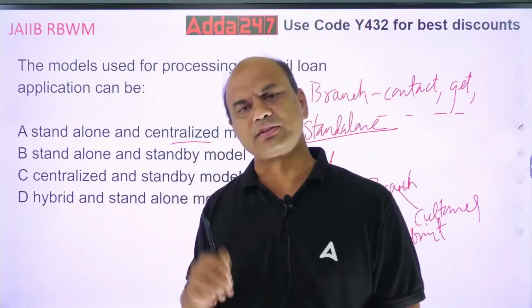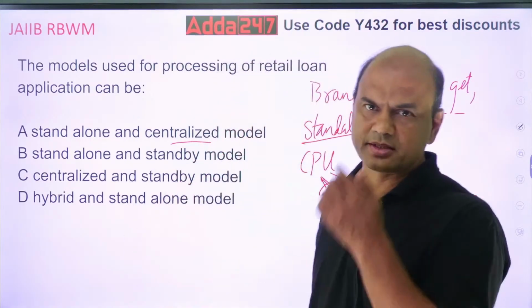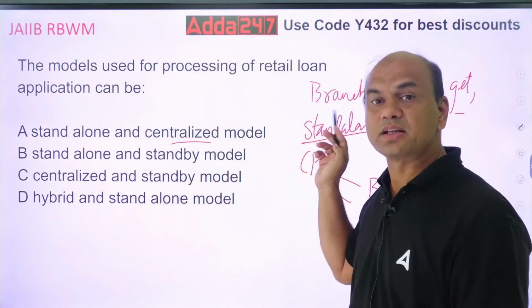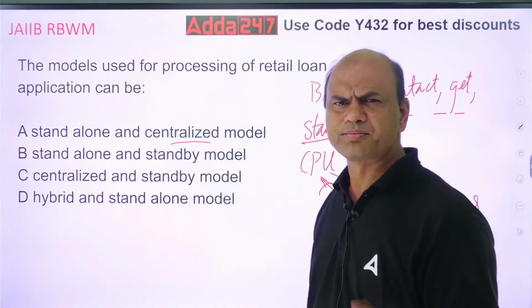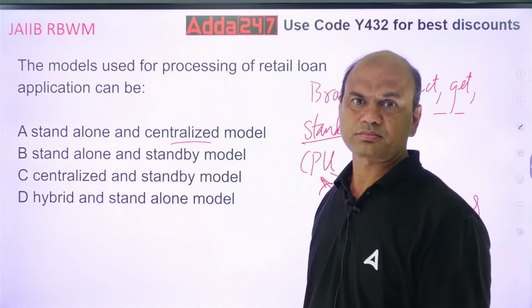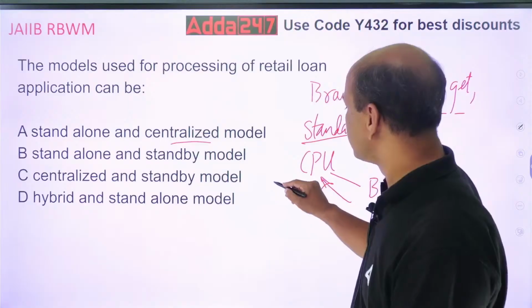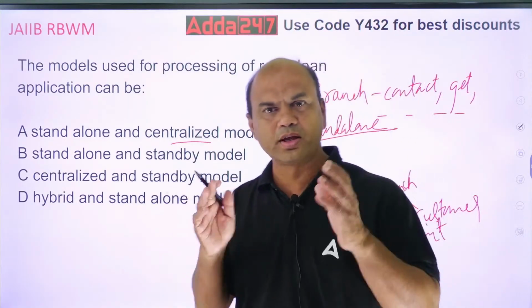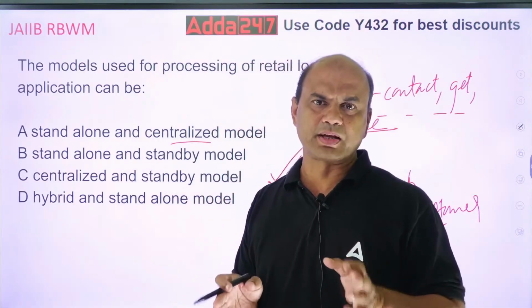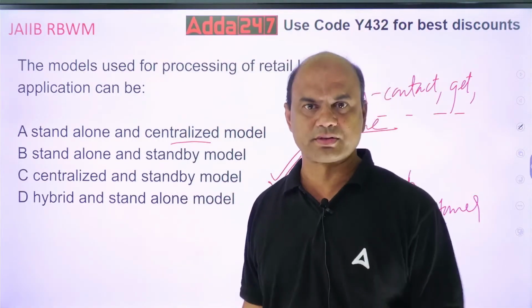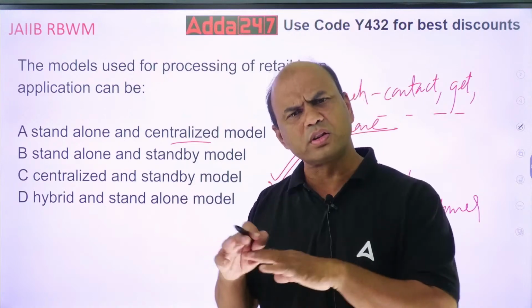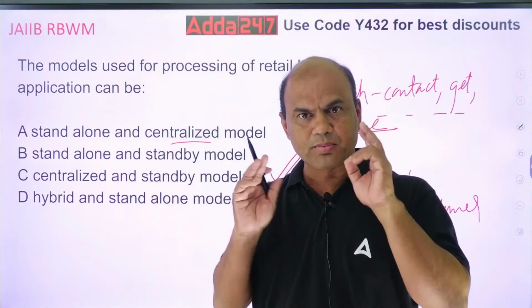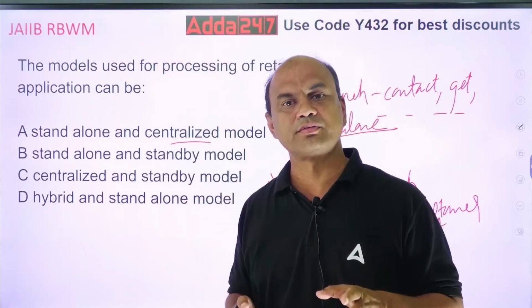Now you'll say, sir, even the first model is better. Which model is better? Let me ask you, which model is better in this? Many of you will say this model is better. Why? Because everything is done at the branch, so time will be saved. It's reverse. This model is better. Why? Because whenever you are doing any typical job, collecting and forwarding, you do it very fast. But if I tell you to do all the processing at the same level, it's very difficult. Human beings are trained for doing single work.